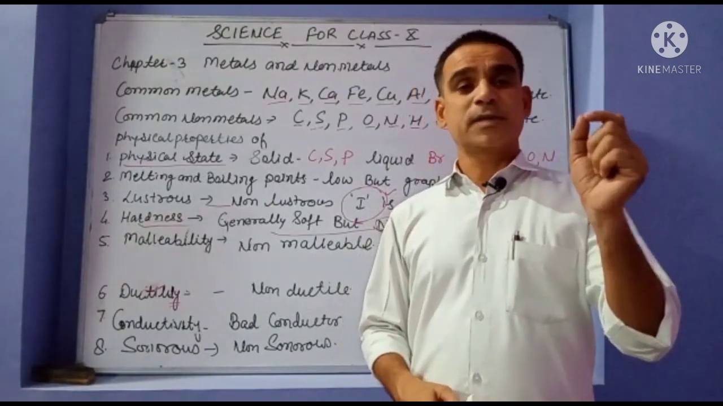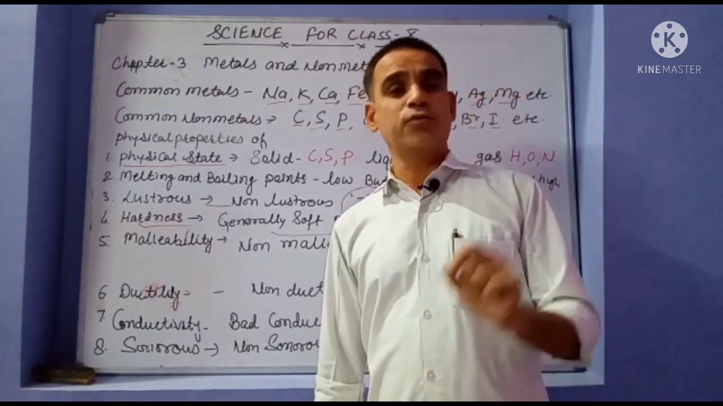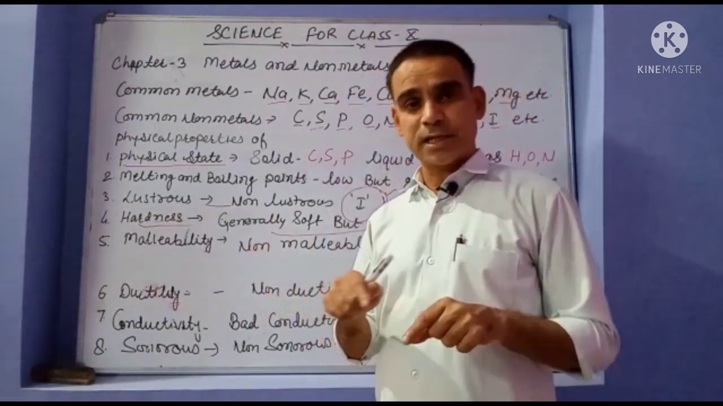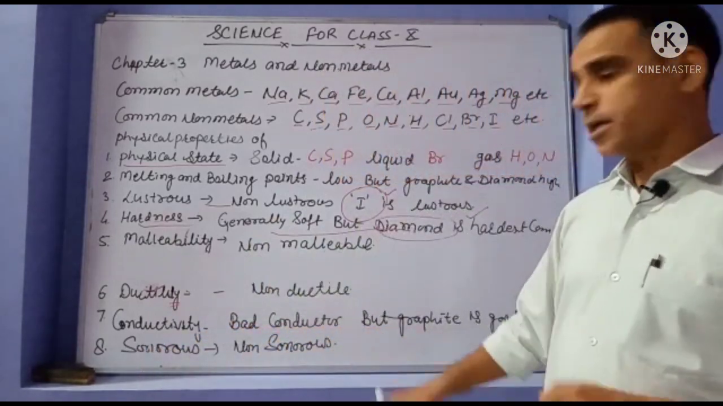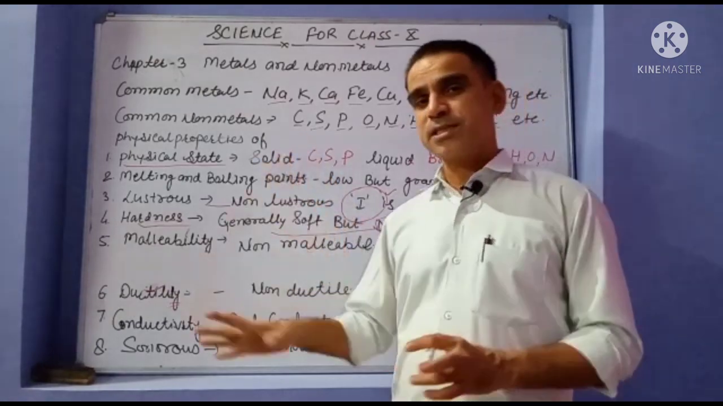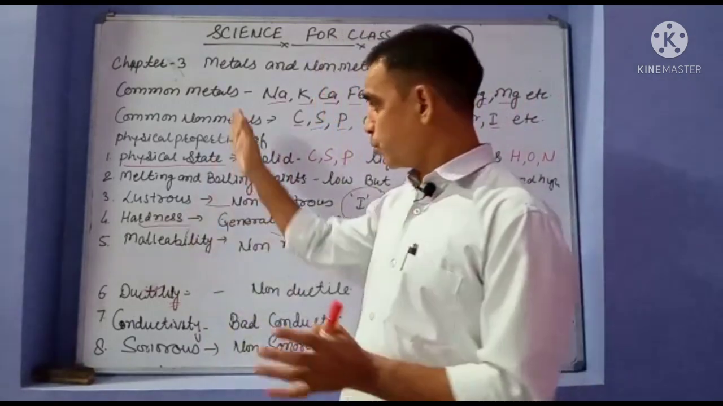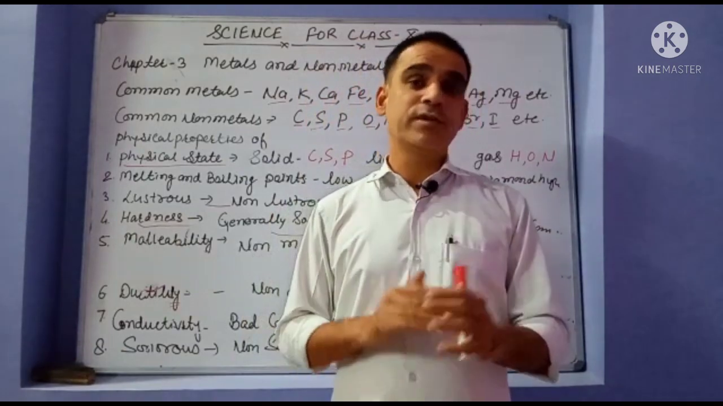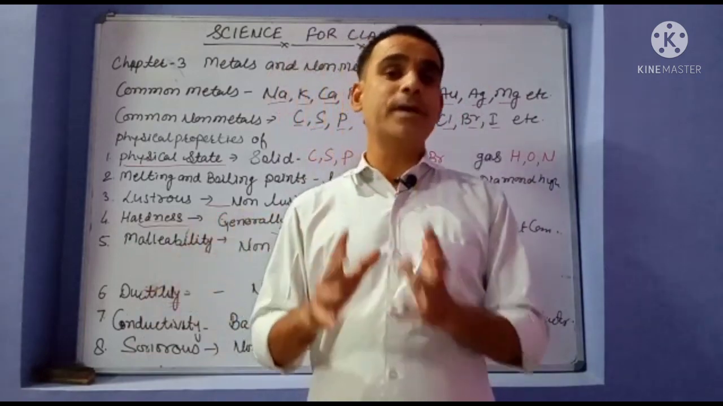But only graphite, an allotrope of carbon, is a good conductor of electricity, because of the free electrons in the arrangement of its structure. And next, sonorous. Generally non-metals are non-sonorous. So in today's class we discussed the 8 properties of metals as well as non-metals comparatively. In the next class we will study the chemical properties of metals and non-metals comparatively.